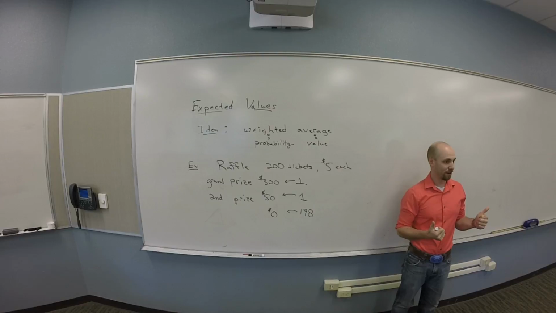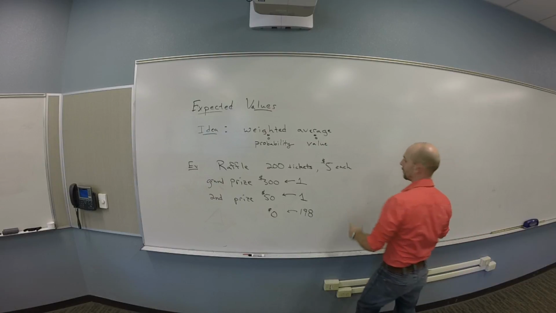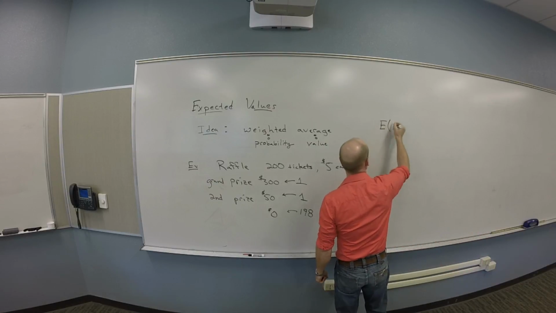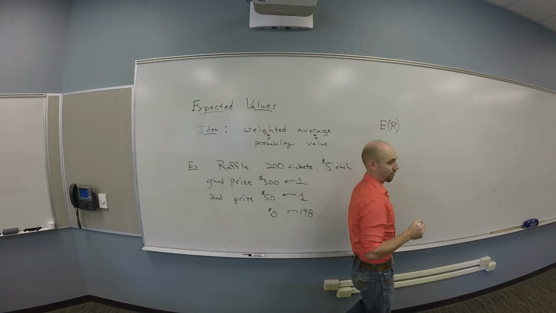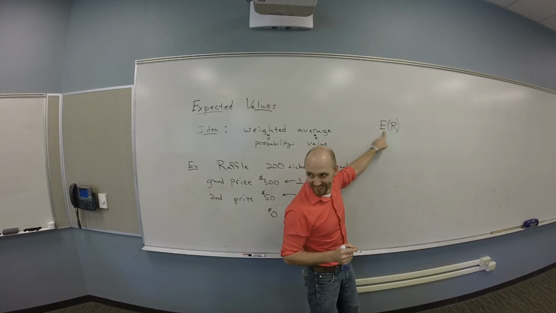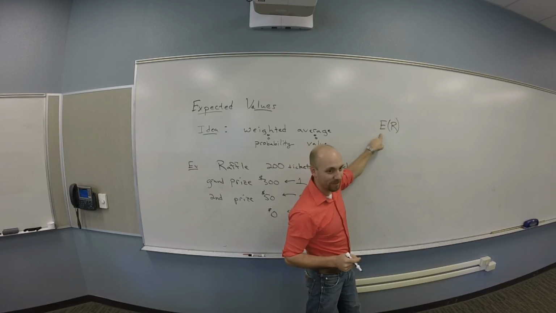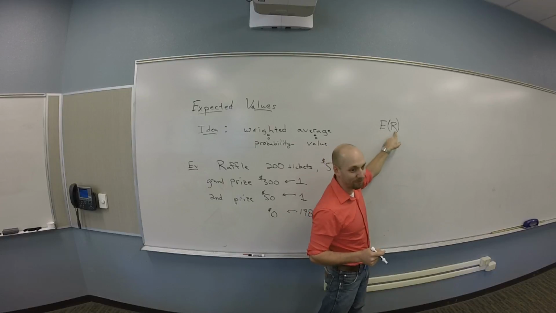Okay. So here's what you're going to do. You're going to add together the outcomes weighted by their probabilities. So I'm going to write down the outcomes, and I'm going to use this notation. So this is the expected value function that takes this raffle.